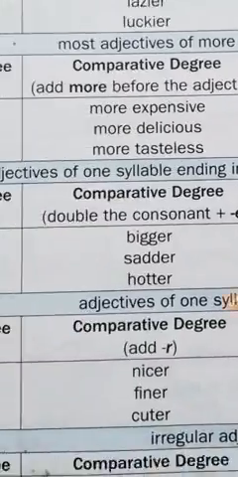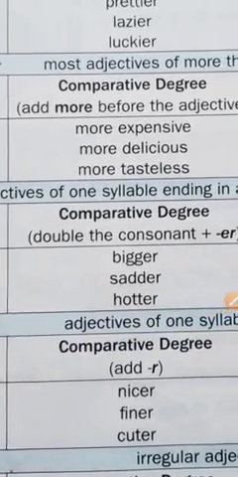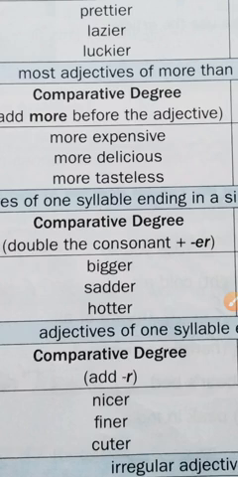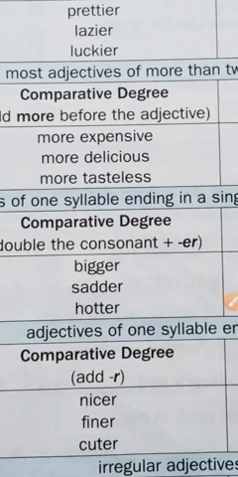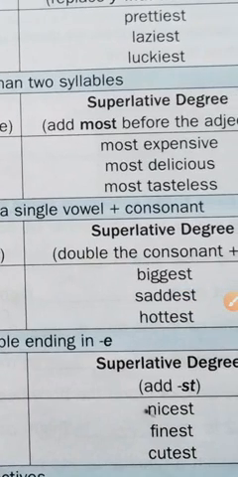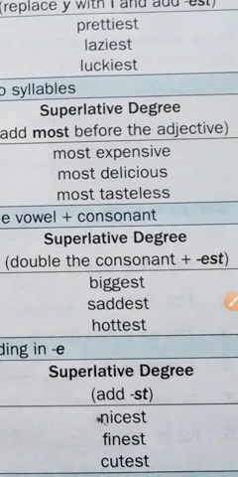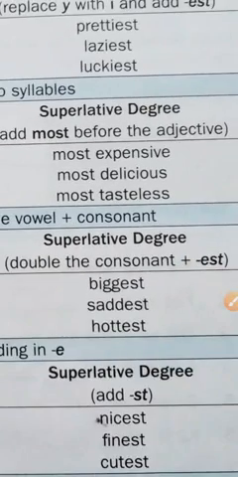For example, expensive: more expensive, more delicious. This is comparative. To make the superlative degree, we add most before the adjective. So we can say most expensive, most delicious, most tasteless.